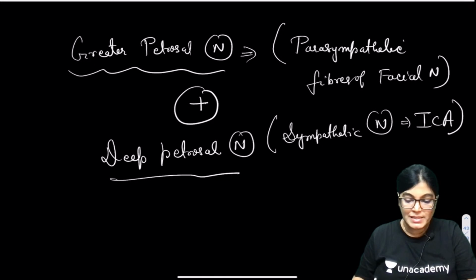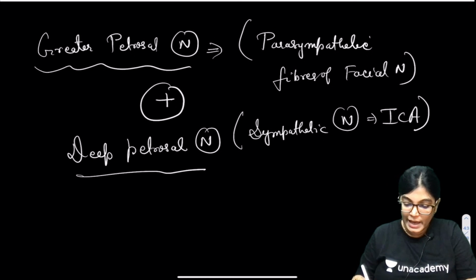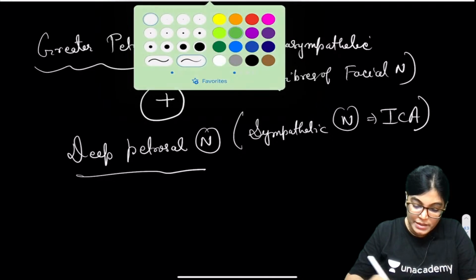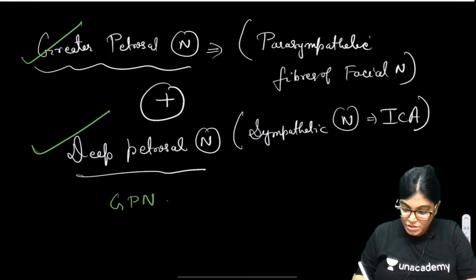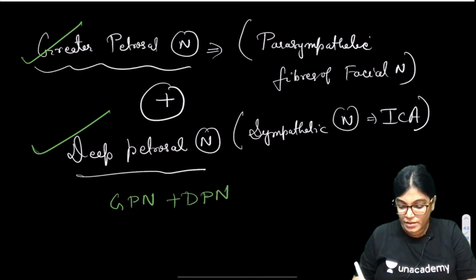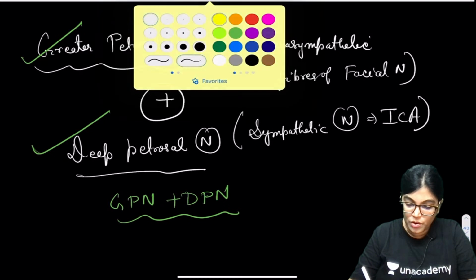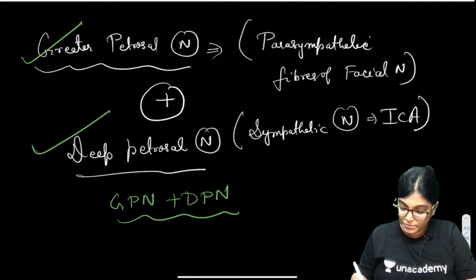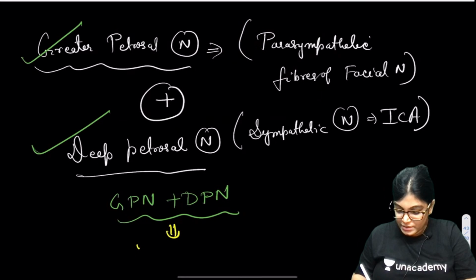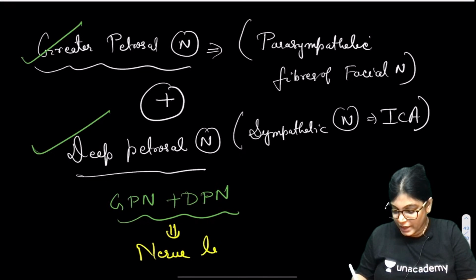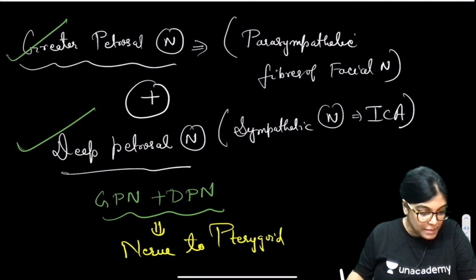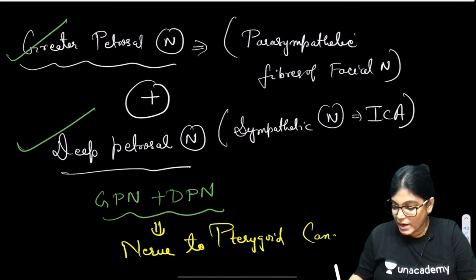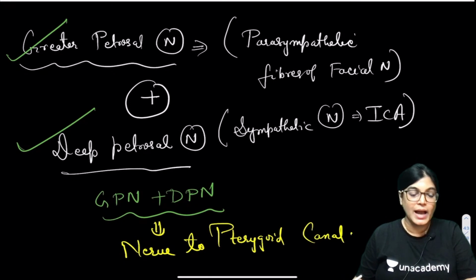These two structures, greater petrosal and deep petrosal nerve, together lead to the formation of the nerve to pterygoid canal. Absolutely right. Acharya has given the whole explanation also. Great, Acharya, absolutely right.